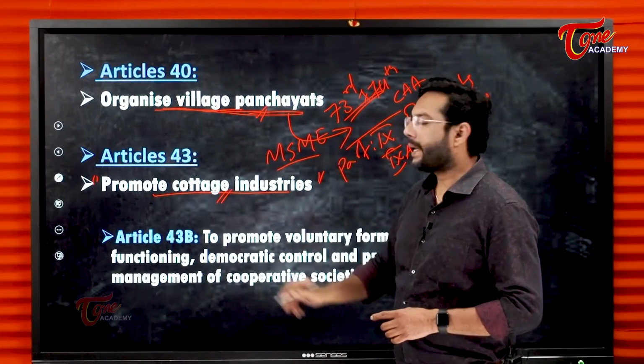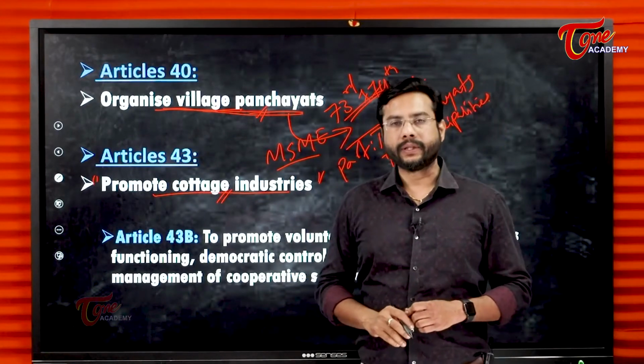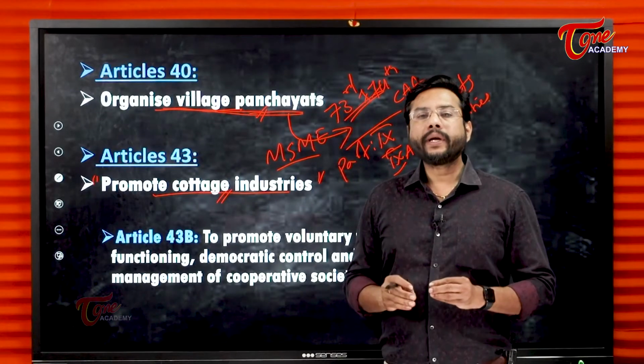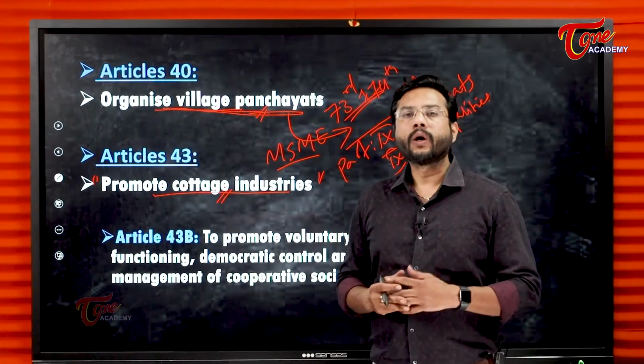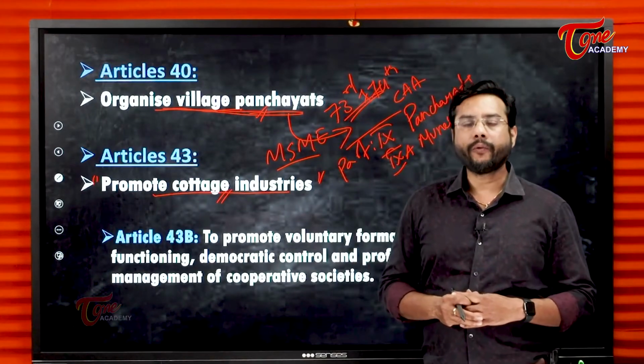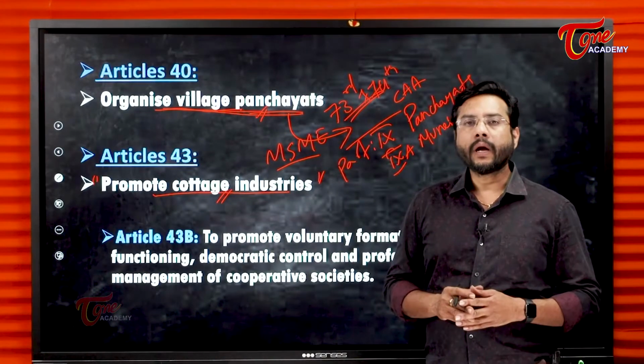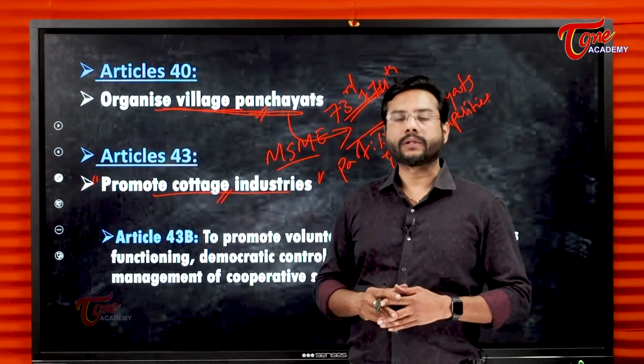We have micro, small and medium industries. So the government should take steps to promote local cottage industries involving local people and local resources.